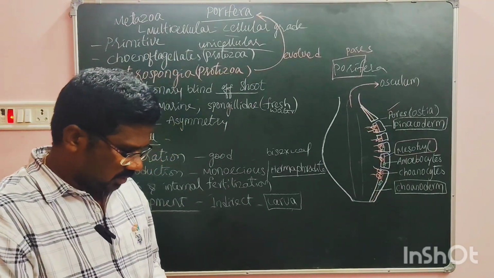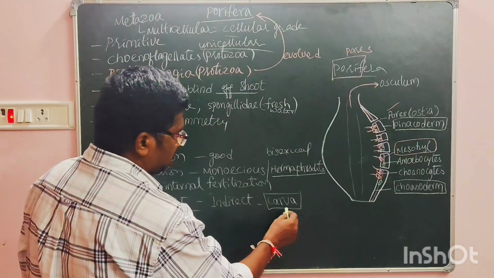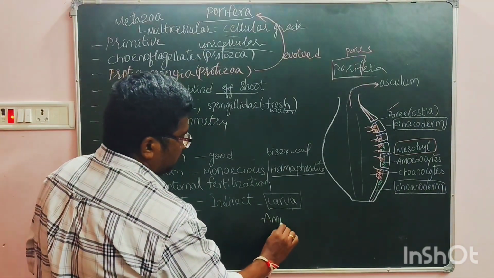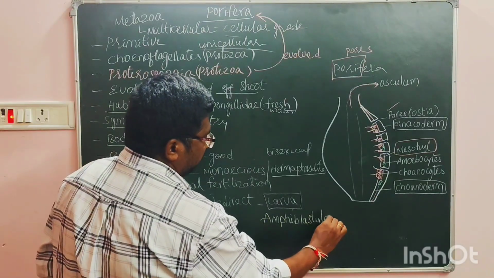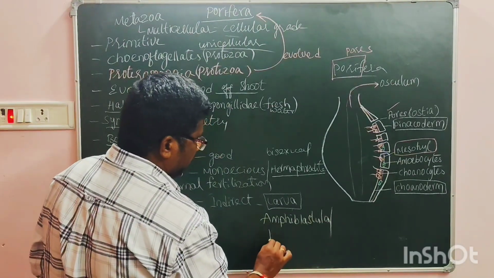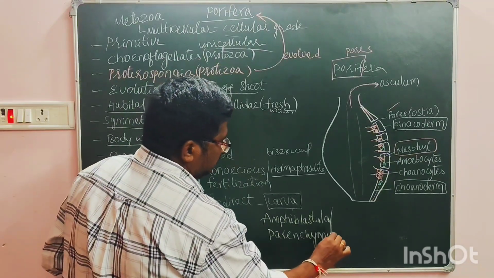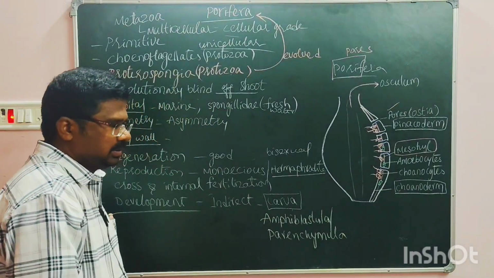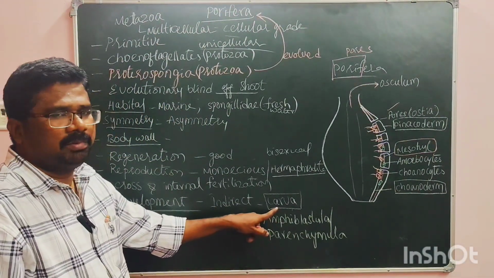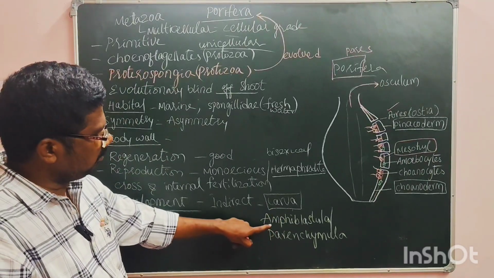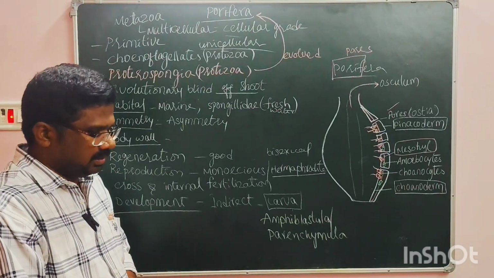And in the indirect development, the larval forms of these poriferans are called amphiblastula or otherwise parenchymula. These names are very important. If indirect development is there, a larval form will be there, and that larval form will have a name. Those names we have to remember in every case.